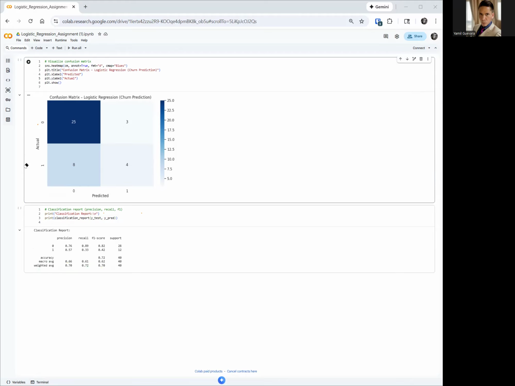So what does this mean? Here's what this means. When the model predicts no churn, it is correct 76% of the time. And it correctly identifies 89% of the customers who actually stay. That's not bad.